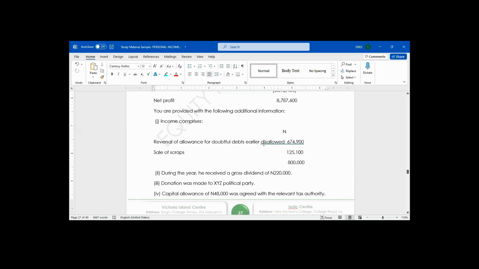The reason is, they say reversal of allowance for doubtful debt earlier disallowed. Since the expense side is disallowed, the income too will be treated as non-taxable income. Do you understand?